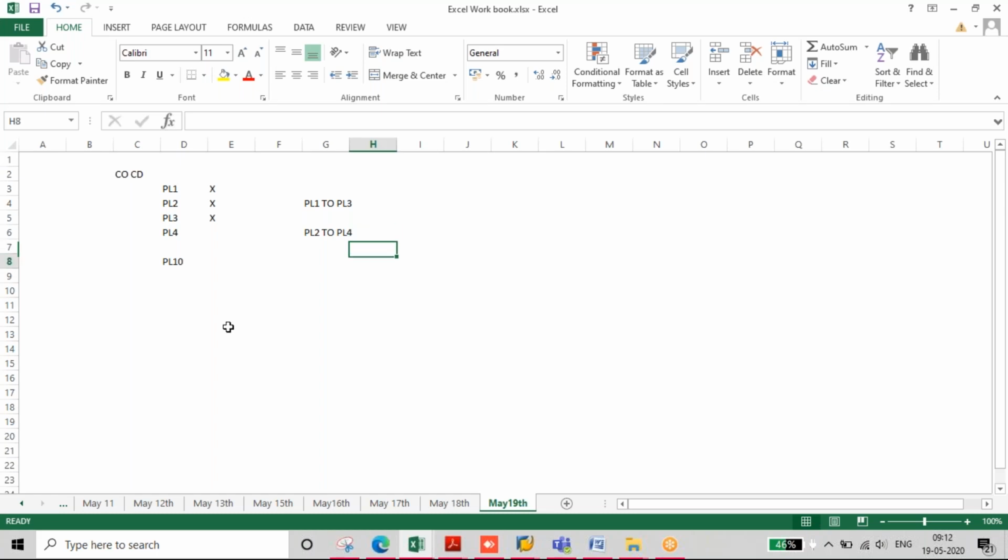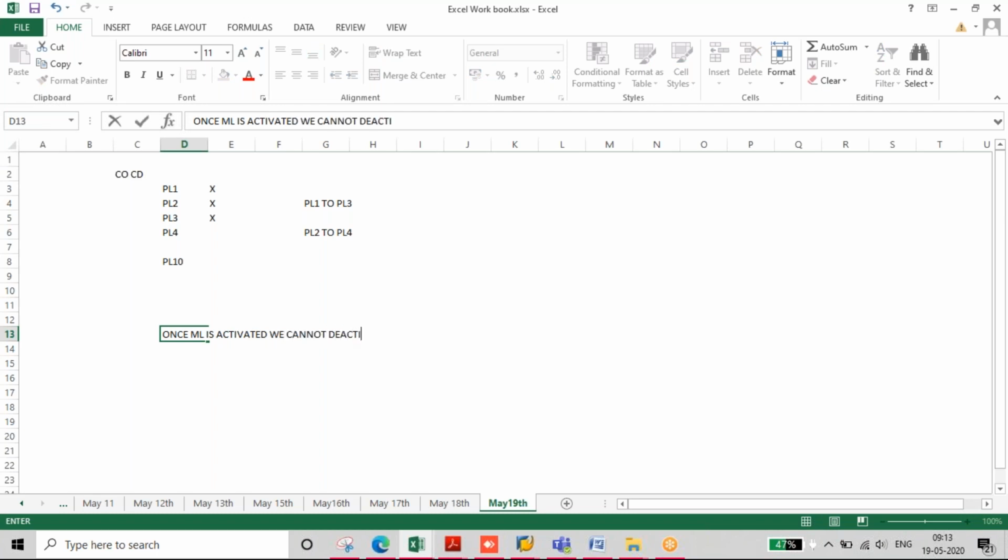Okay, and once you activate the material ledger, once ML is activated, we cannot deactivate it after a transaction has been posted. Even a single transaction.